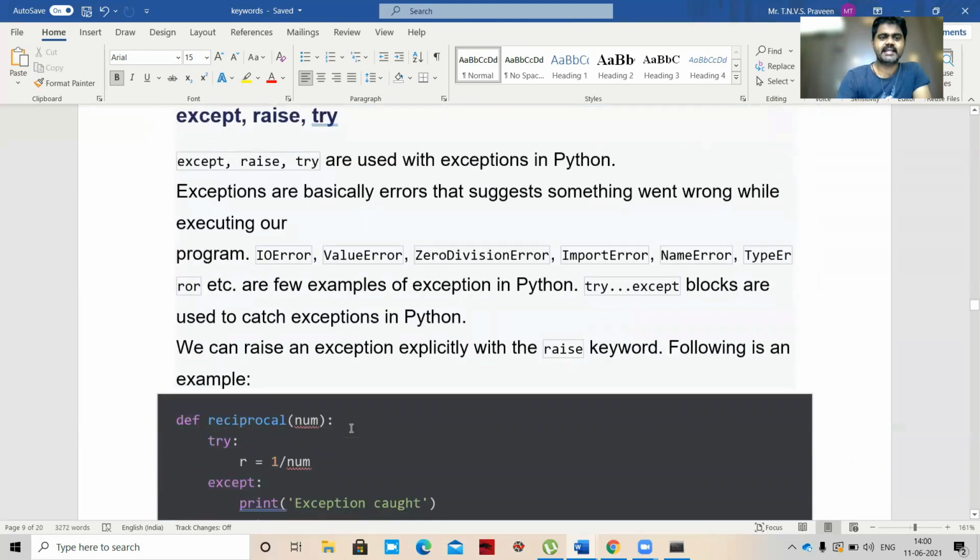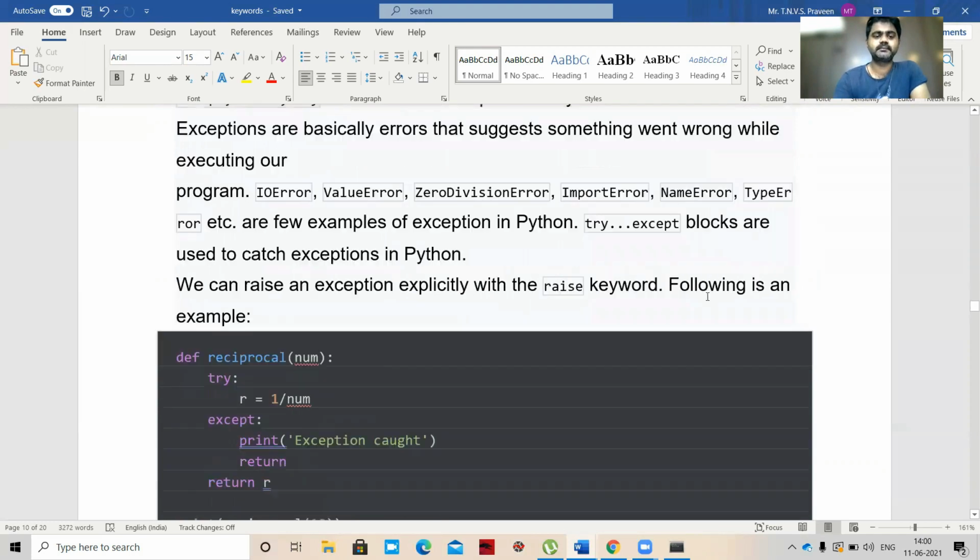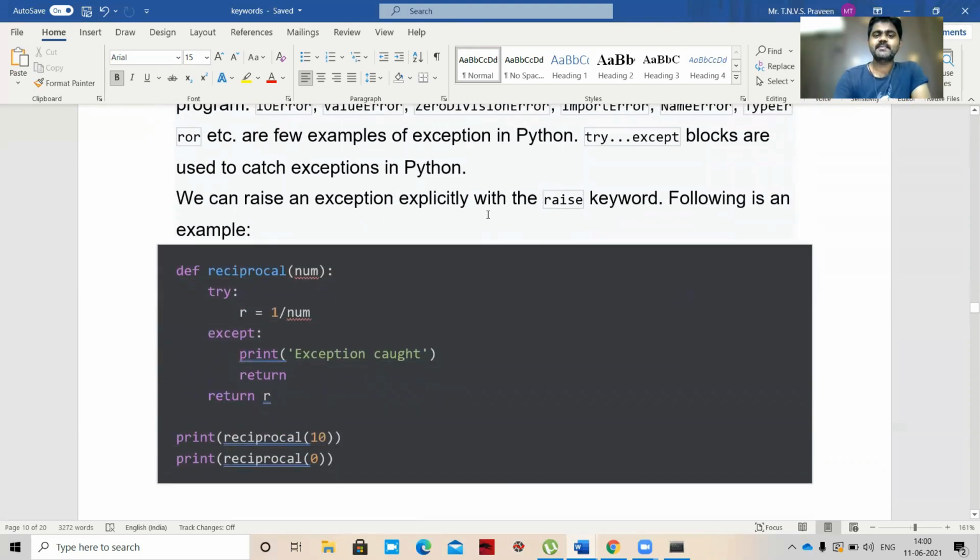So next is except, raise, try. Except, raise, try are used with exceptions in Python. When we discuss exception handling, it will be useful there. Exceptions are basically errors that say something went wrong while executing, like IOError, ValueError, ZeroDivisionError, ImportError, NameError, TypeError. These are a few exceptions present in Python. We can raise an exception explicitly with the raise keyword.